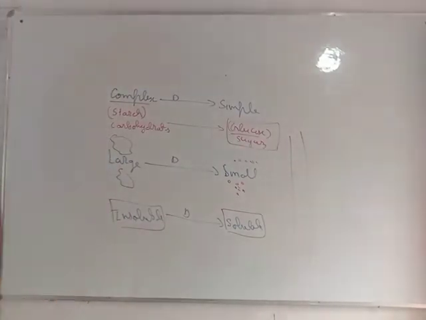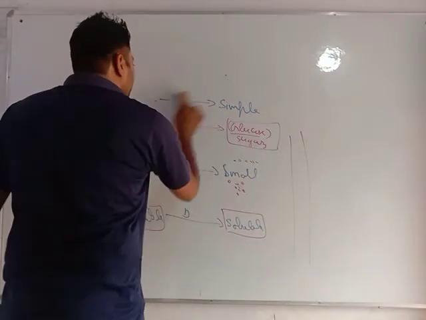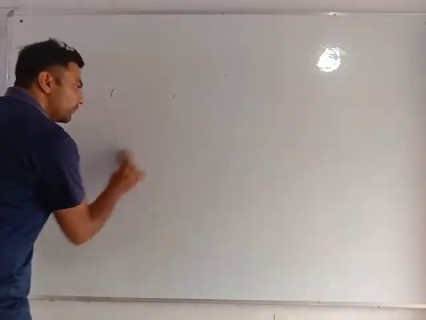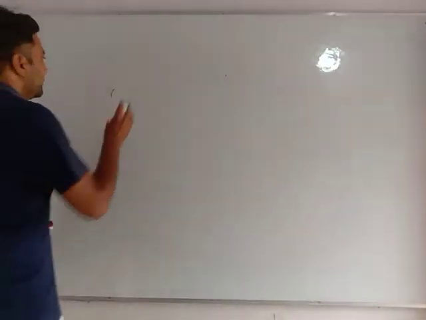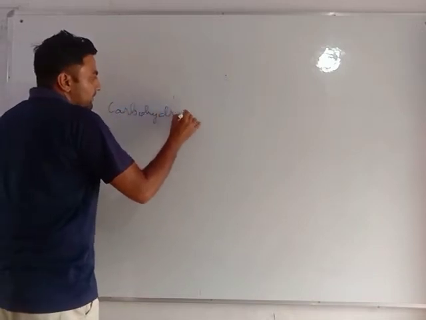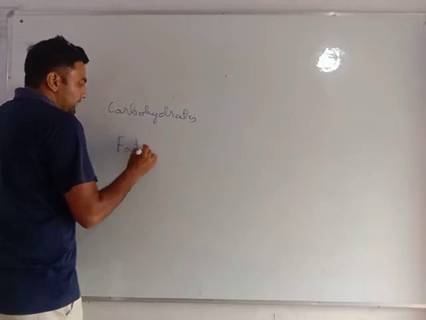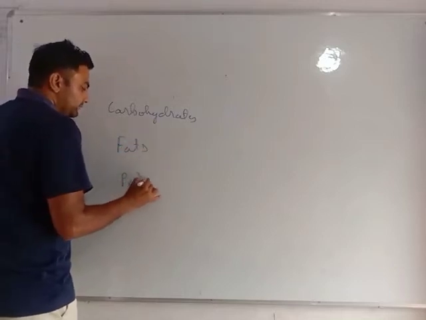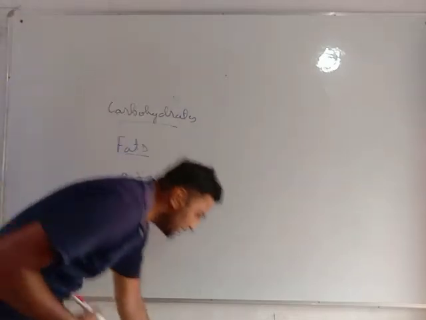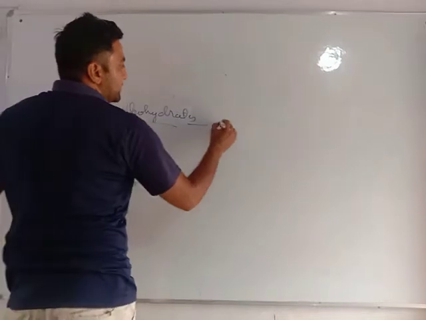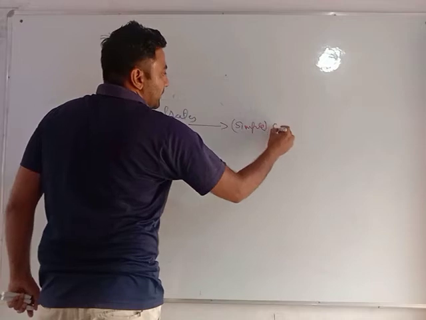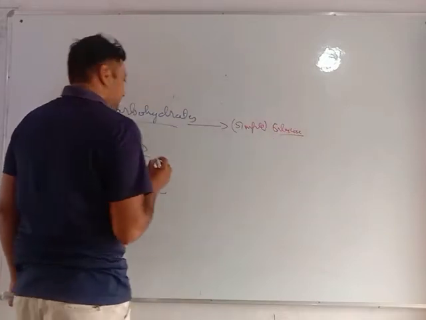See, now what has originally happened in digestion? Very important, my dear friends: whenever we take food, very simply, we eat carbohydrates, we eat fat, we eat protein. After digestion, carbohydrates are converted into simple carbohydrate, or I will now use the word glucose.